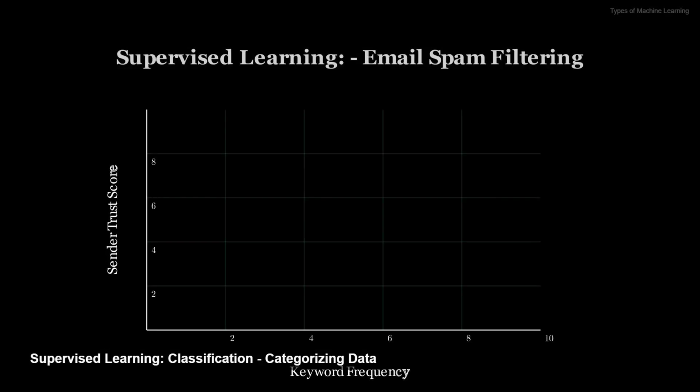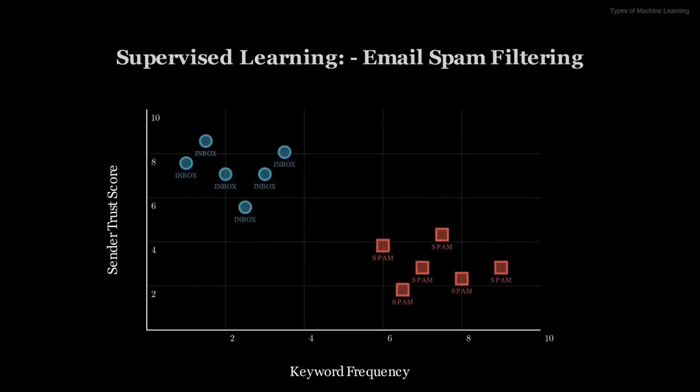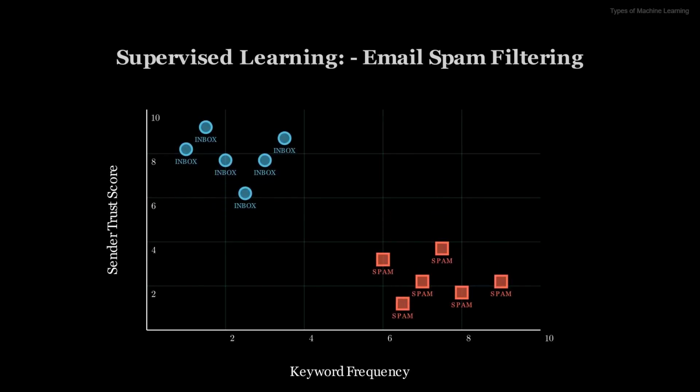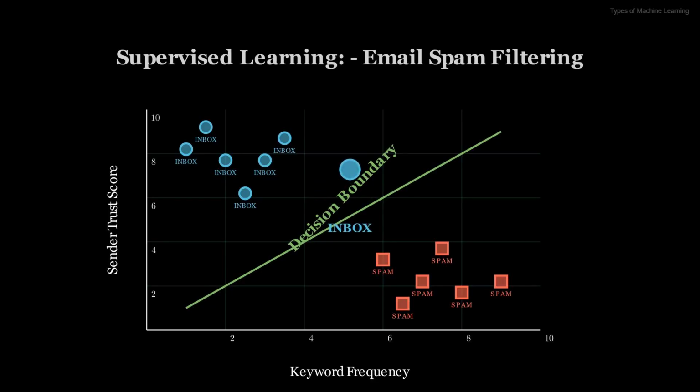Another crucial task in supervised learning is classification. Unlike regression, where we predict a value, classification aims to predict a discrete category or class. Think about identifying if an email is spam or not spam, or if a tumor is benign or malignant. Here, we have two types of data points, perhaps representing two different categories. Our model learns to draw a boundary that best separates these classes. When a new unknown data point comes in, the model uses this boundary to assign it to one of the predefined categories. It's about sorting items into their respective bins.